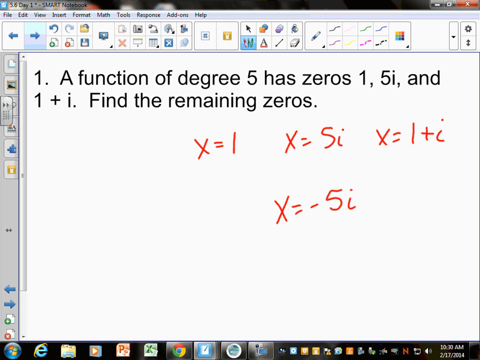If it's just an i, you just always take its opposite. If I have 1 plus i, I need the conjugate of that also. And the conjugate, when there's addition, you leave the first one alone, but you change the sign of the middle one, right? So what other imaginary zero do I have to have? That's easy, right? And you don't have to work anything out. You just give me those zeros.